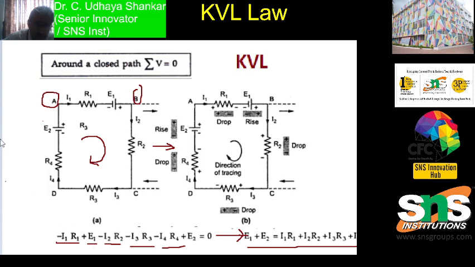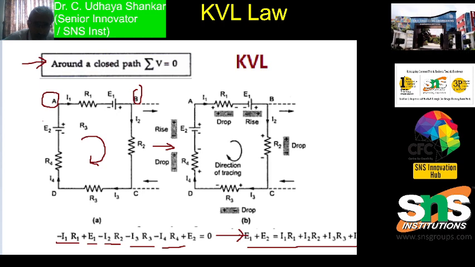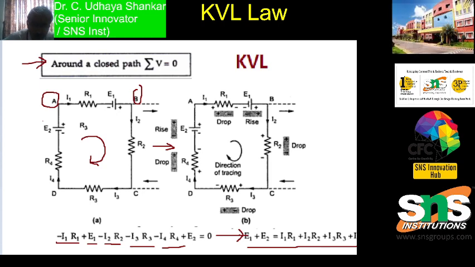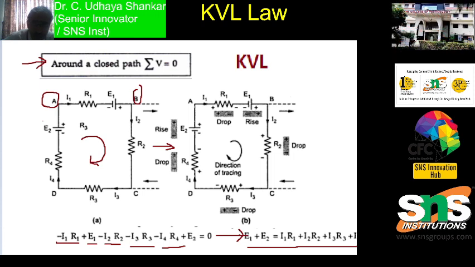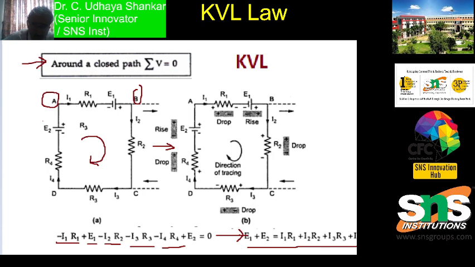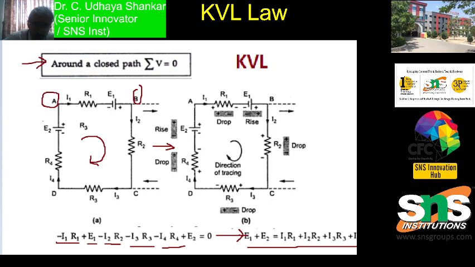Finally, we conclude that around a closed path, the sum of voltages should be equal to 0. While applying KVL, the direction in which the loop is traced is not important, but the sign convention is most important. This is applicable only for closed loops.